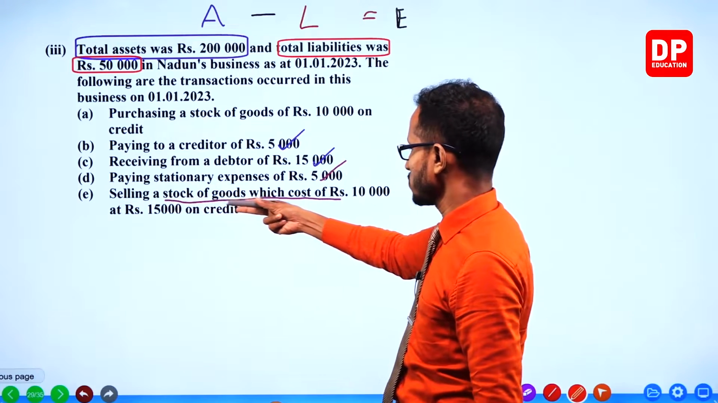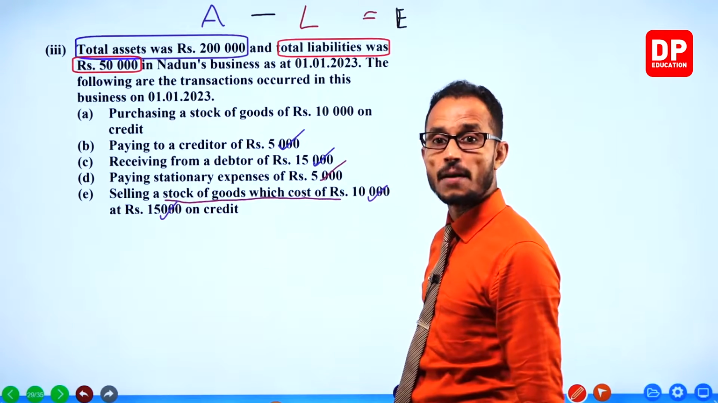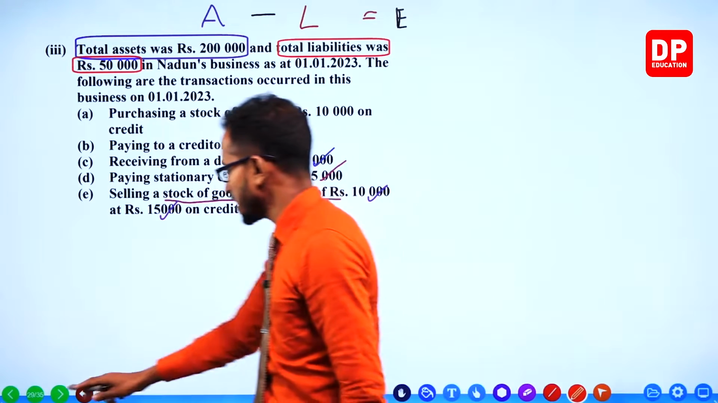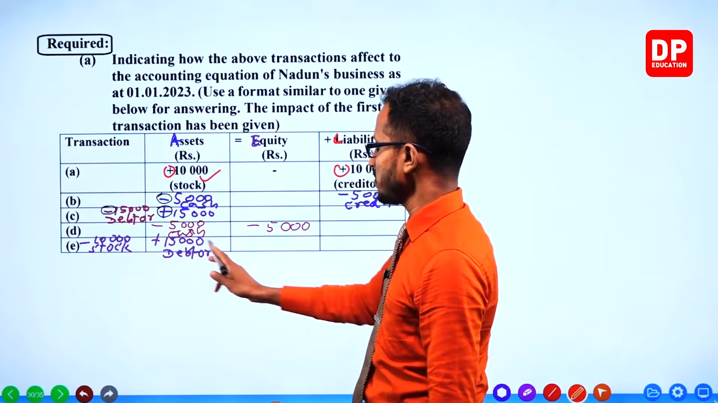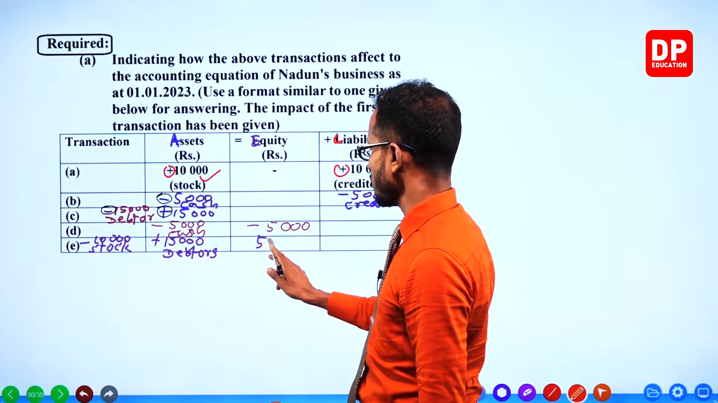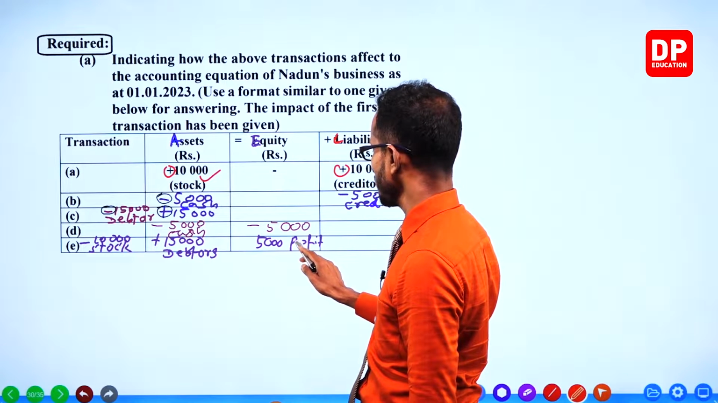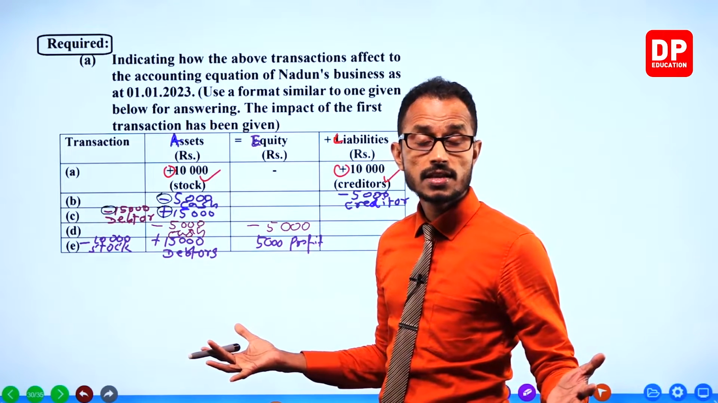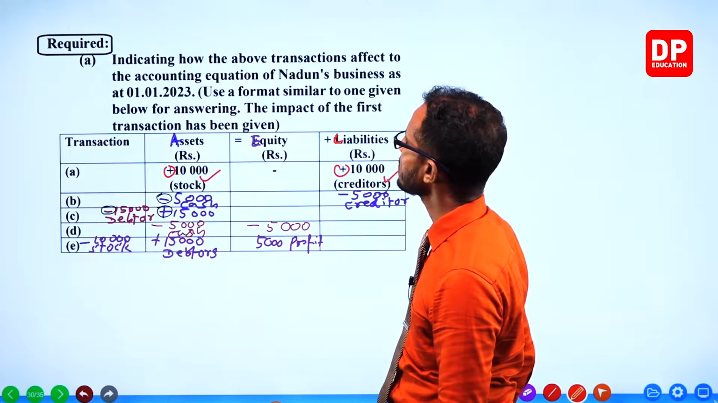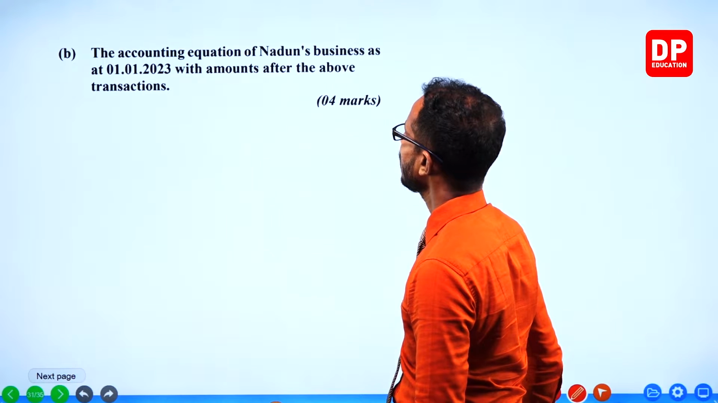Okay, selling stock of goods. This one is going out. 15,000 debtors coming into the business. But there is a profit. Did you get it? There's a profit. Profit is the difference between 10,000 and 15,000, that is 5,000. Profit belongs to the owner, so it goes to the equity section. Ta-da! Easy, right? Okay, that's it.